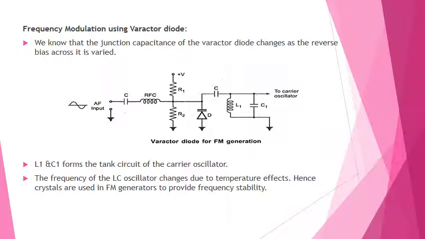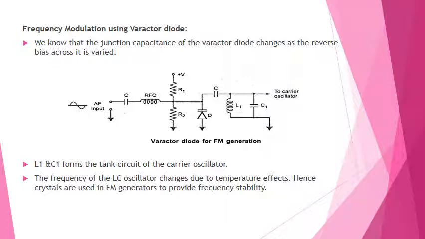So next is the frequency modulation using the varactor diode. All the diodes exhibit a small junction capacitance in the reverse bias condition. So the varactor diodes are specially designed to optimize this characteristic. The junction capacitance of the varactor diode changes as the reverse bias across it is varied. So the variation in the capacitance of a diode is wide and linear. So this varactor diode can be used to generate the FM.